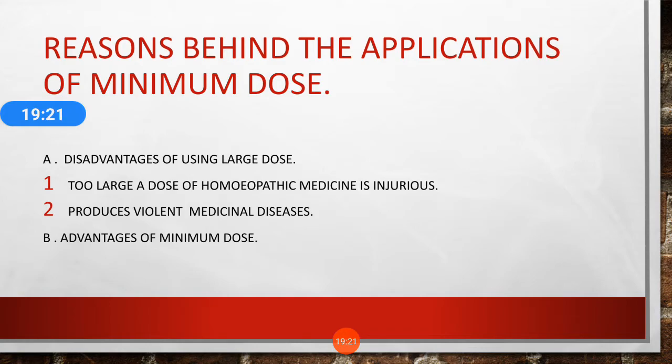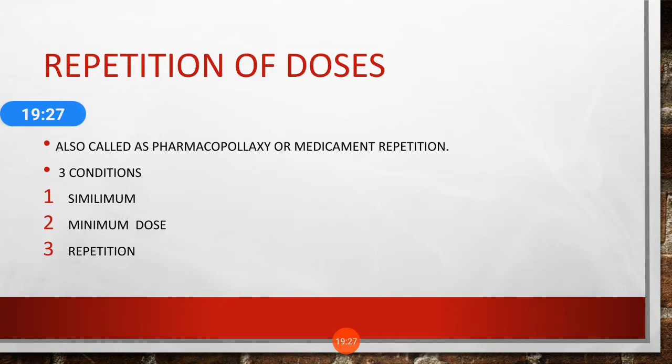Okay, so these are some reasons behind the application of the minimum dose. Next one is the repetition of doses. It is also called the pharmacopoeic or medicament repetition. There are three conditions when we require repetition of doses. First one is similimum. Similimum means exactly the medicine which exactly matches the situation of that patient. So the correctly selected remedy is called the similimum. Minimum dose, the small quantity of dose, and repetition means when you have to repeat the dose.